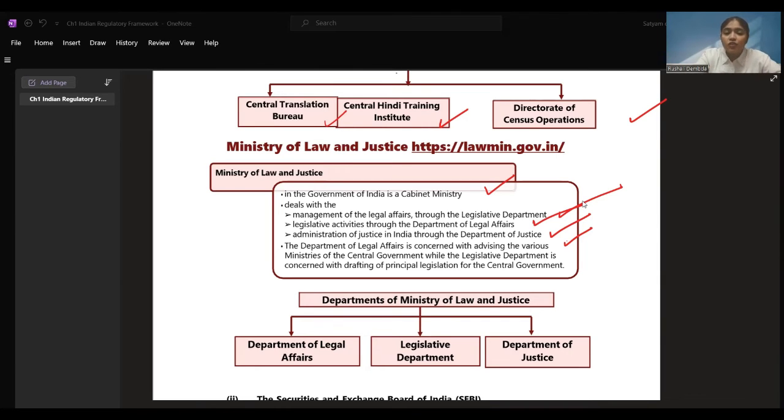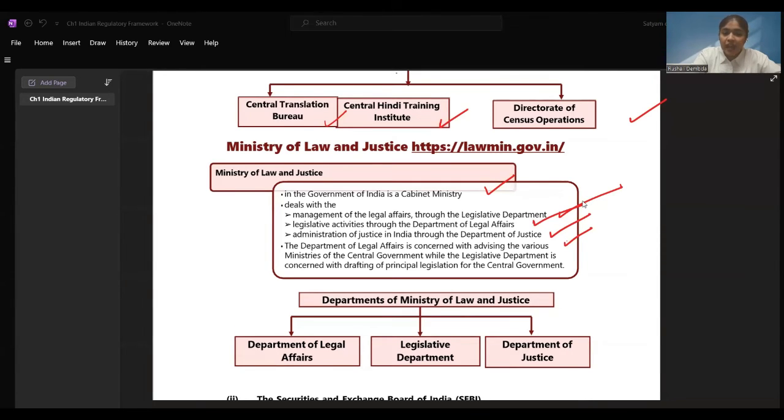This is how Ministry of Law and Justice looks. You see, we always have the Swachh Bharat symbol. We are promoting this. We are always striving on the principle that we should be keeping our cities clean and our society clean. Right? Now, about the ministry, let's see a few of it.